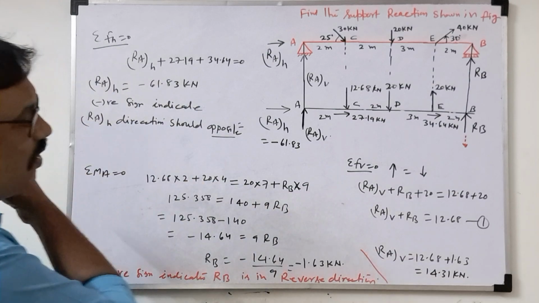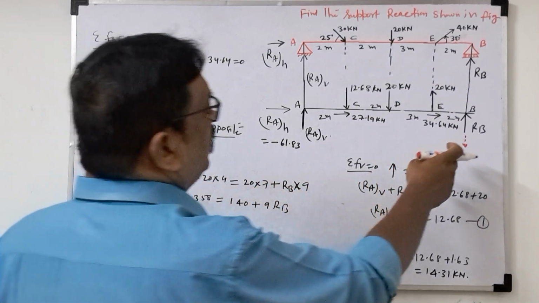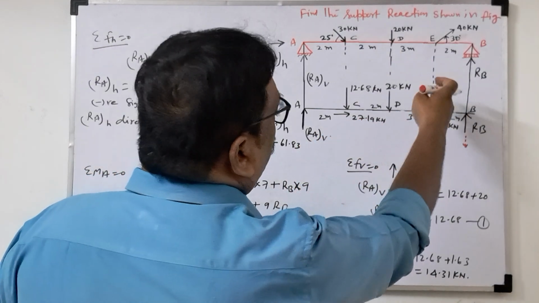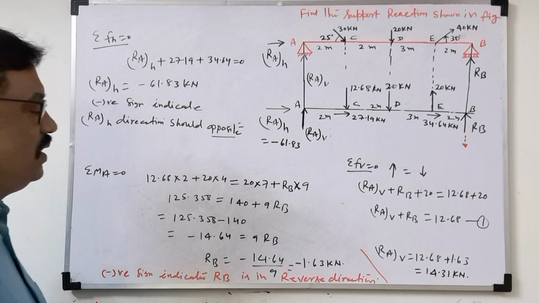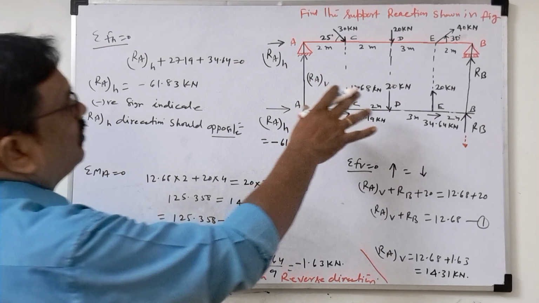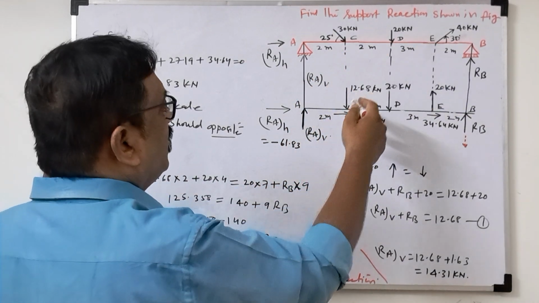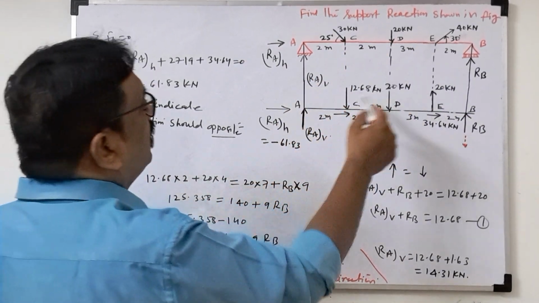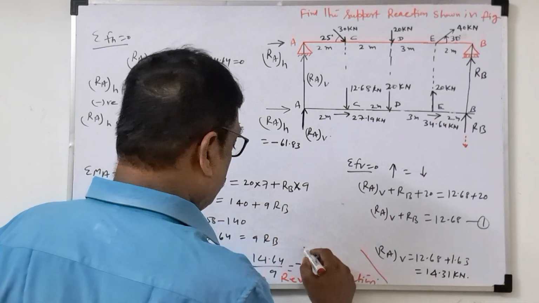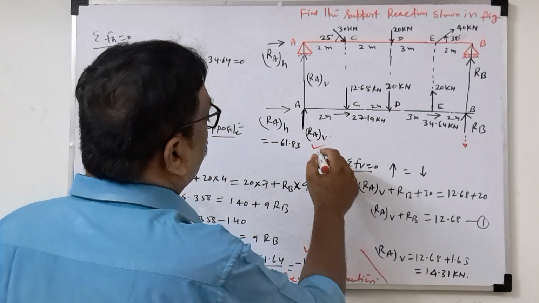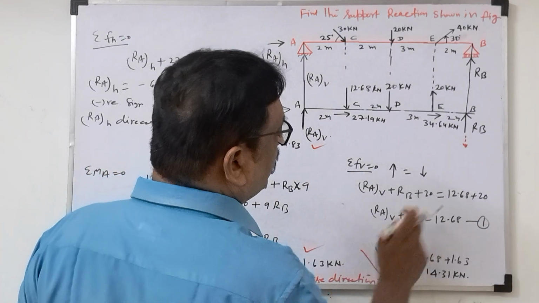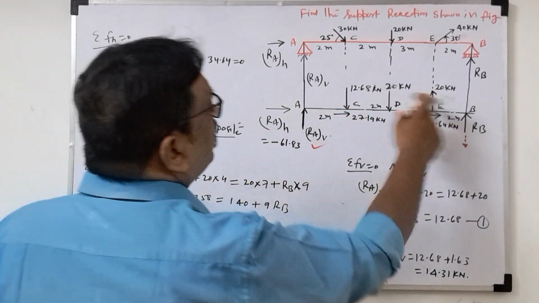In competitive exams they ask, what is the reaction at B, what is the reaction at RA, and what is the force in the point E; like this they ask objective questions. So RA and RB. This way we can calculate the support reactions. If the support has an inclined force, first convert it into two components, then find the horizontal force, find the vertical force, the vertical force at point A and at point B. Once a negative sign comes, the direction will be opposite. So this way the beam is in static condition.